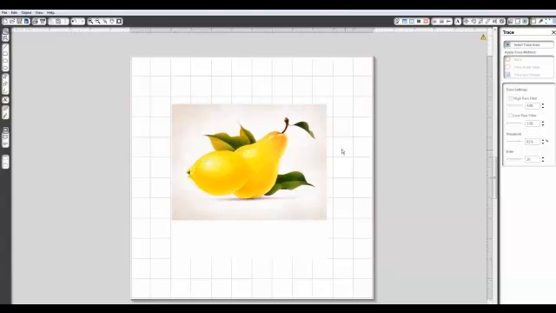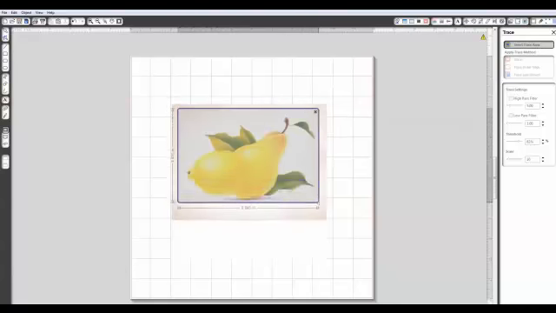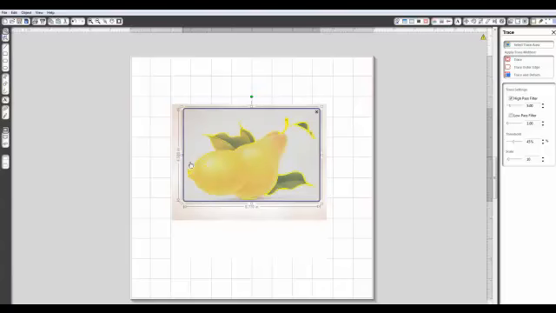So the first thing we're going to do is open our trace window, which I have open right here. I'm going to select the area that I'm going to trace by opening this bounding box. You just simply pull it around the image. I'm going to keep my bounding box as tight as possible so I can avoid a lot of extra texture that's going to come in from the background.